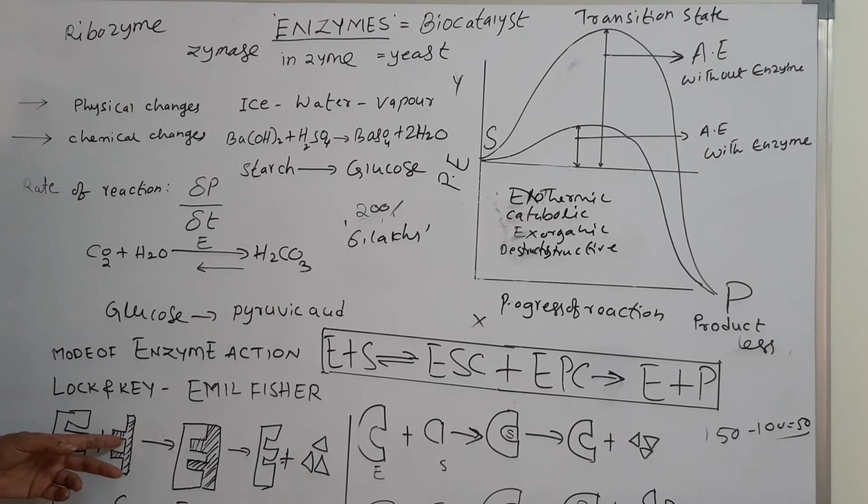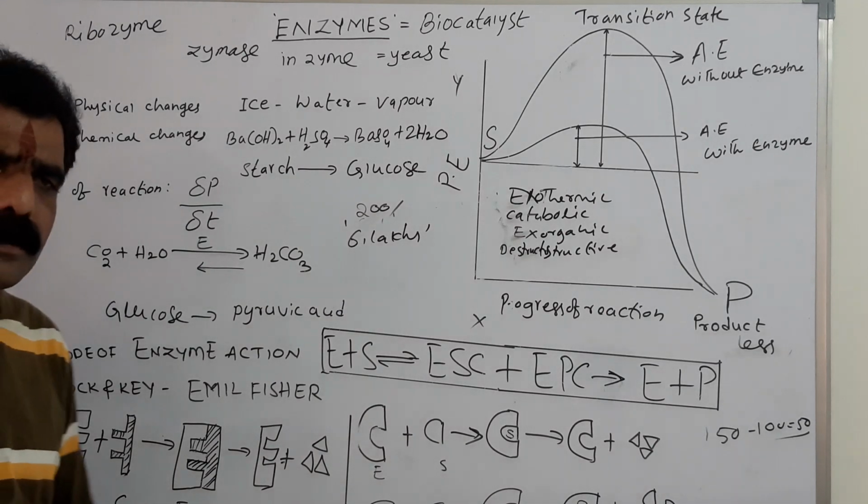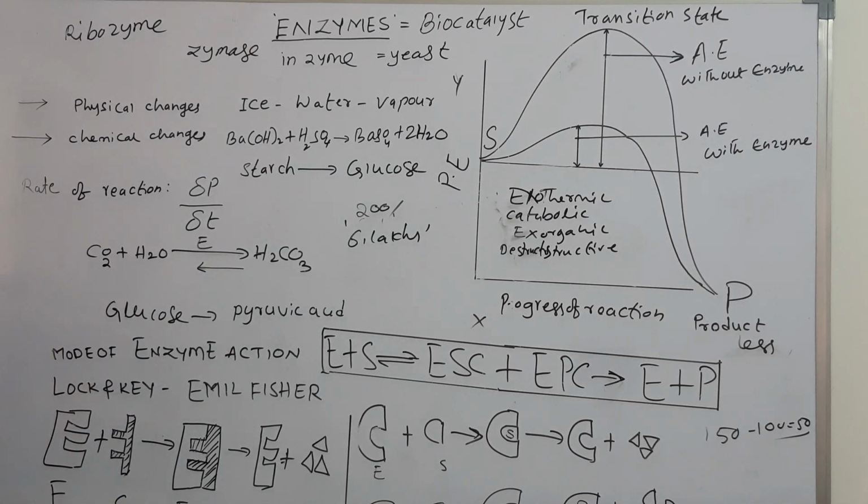Substrate molecule configuration is similar, so it can fit into this. So ES is formed, E and P are also formed. In this case, you see, the configuration of the substrate molecule is not similar to that of the active site. So this substrate molecule cannot get attached to the active site because the configuration of the substrate molecule and active site are dissimilar. In this case, the reaction doesn't take place.